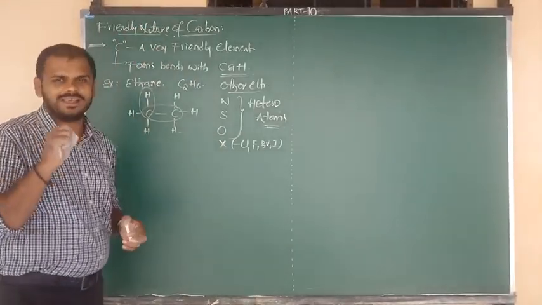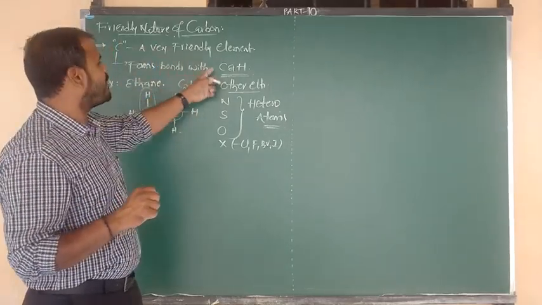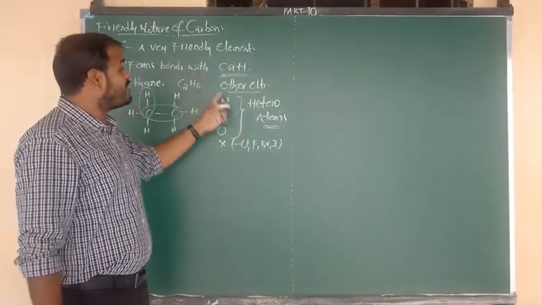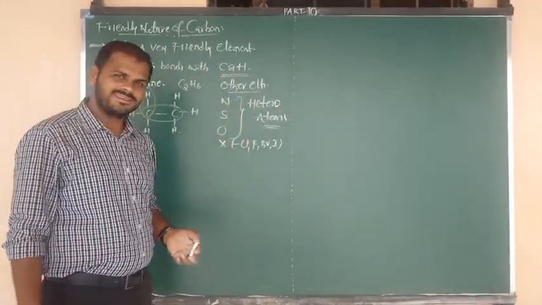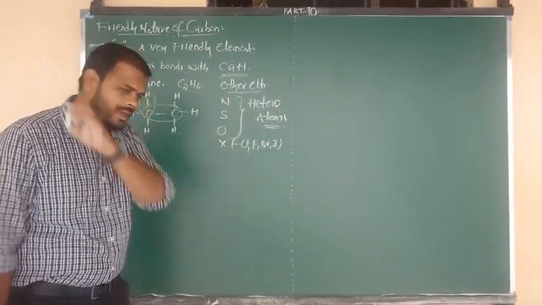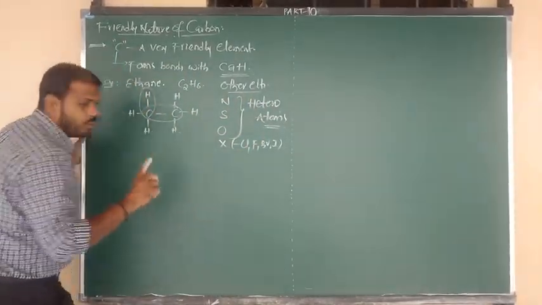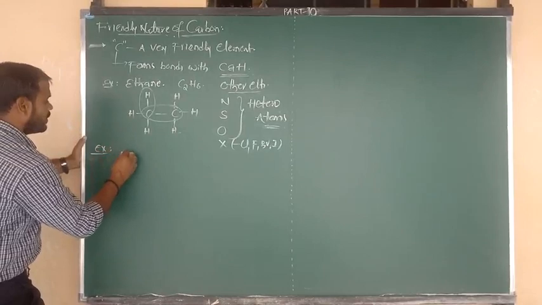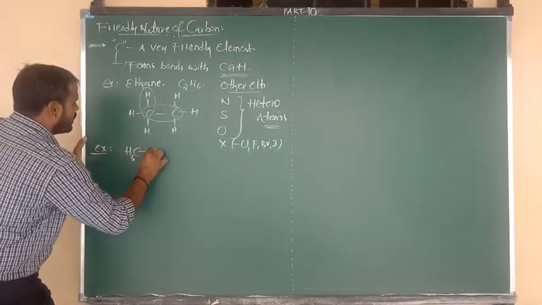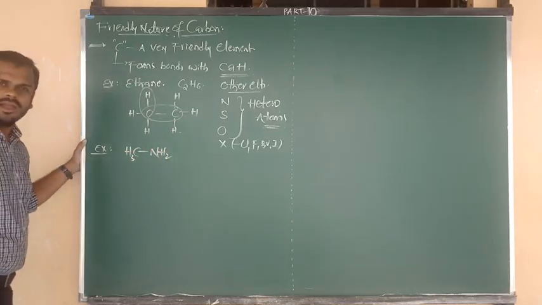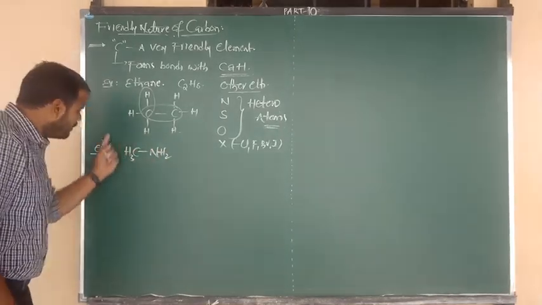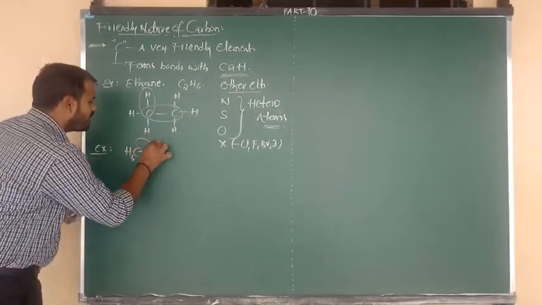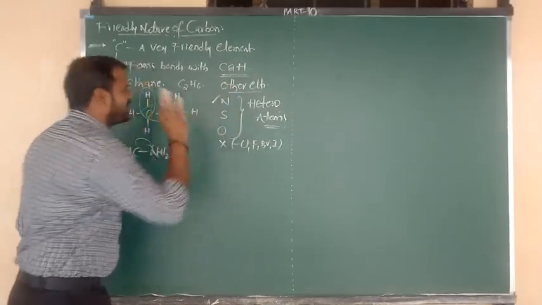So the question is, sir, how does carbon form bonds with other carbon and hydrogen? We have written so many examples, we know very well. But how does carbon form bonds with heteroatoms? That I am going to show with examples. The first example is CH3 bond NH2. The name of this compound is methylamine. In methylamine, carbon is bonded to nitrogen, so it is connected with a heteroatom.